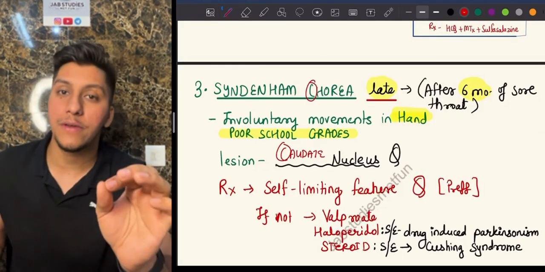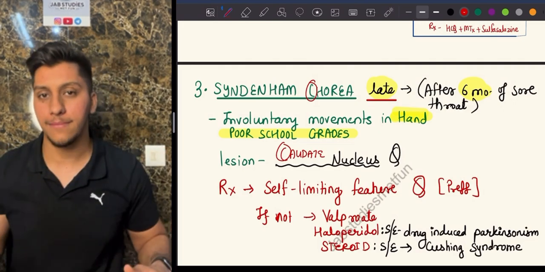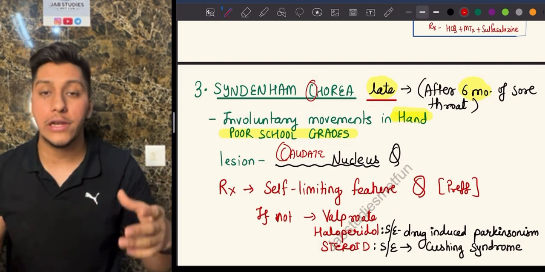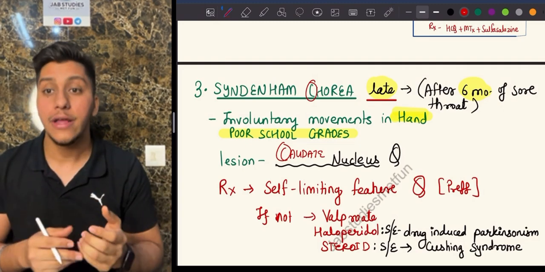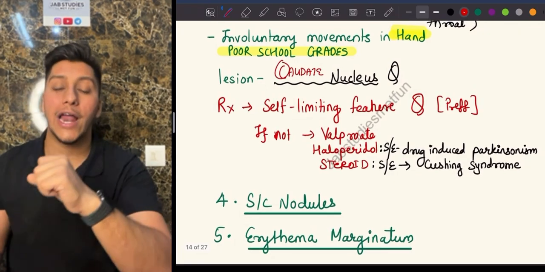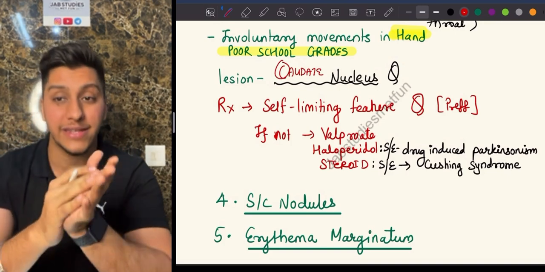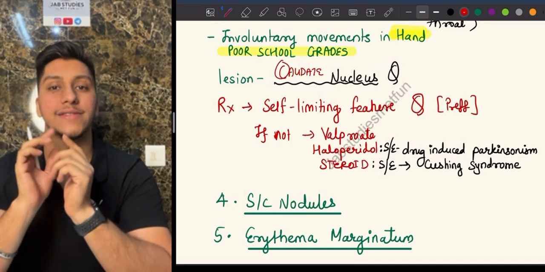They will ask you another PYQ. What is the management of Sydenham chorea? It is self-limiting, don't do anything about it. Even after a while, if they are still not getting better, then what do you have to do? For that, you can give drugs like valproate, you can give haloperidol, but remember the side effect of haloperidol is drug-induced Parkinsonism, and with steroids, you'll have Cushing's syndrome.